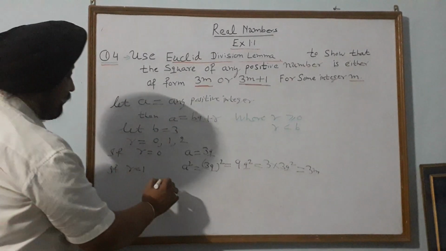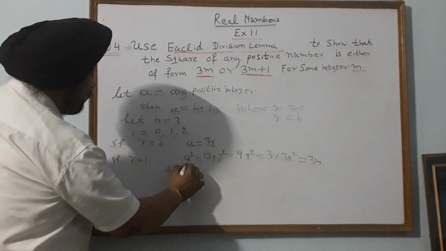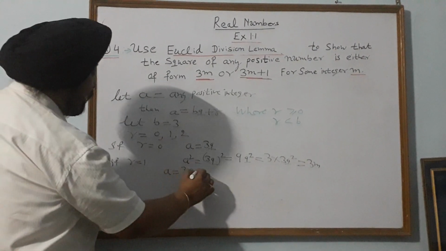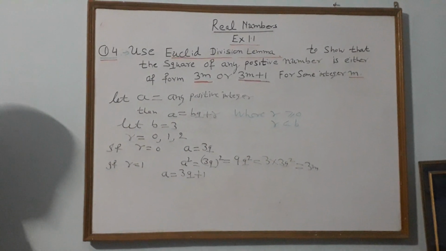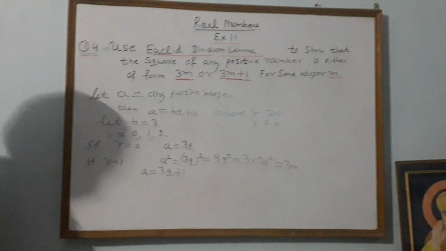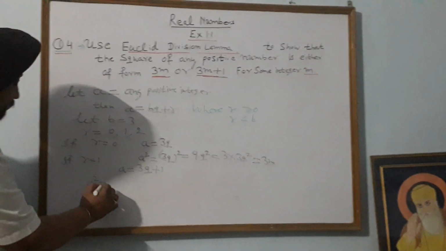what is the value of a? a is equal to bq plus r. The value of b, what have we taken? 3. The value of q remains as it is. What is the value of r? 1. Now the value of a is equal to how much? 3q plus 1. And we have to prove that its square is of the form 3m or 3m plus 1. So what is a square here? a square will be 3q